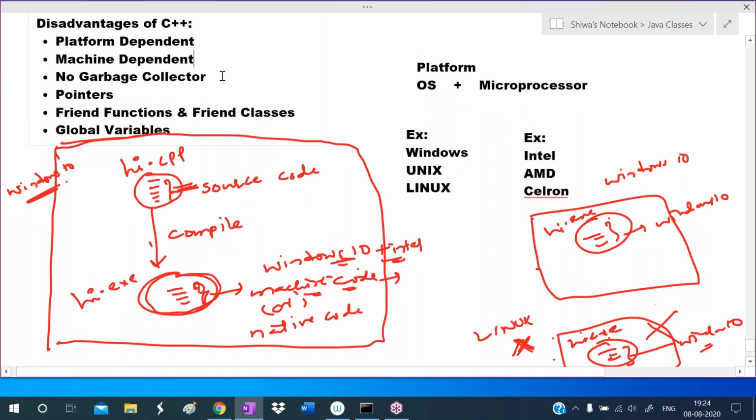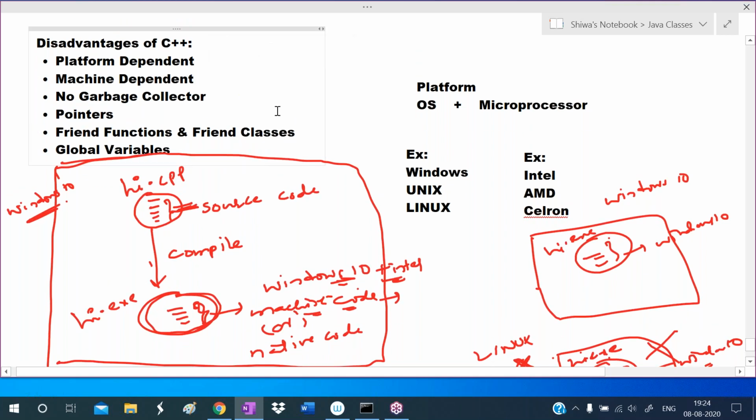And next, it is a machine dependent programming language. So the C++ exe file is depending on the operating system and microprocessor. So you can say this is platform dependent. This is a drawback.